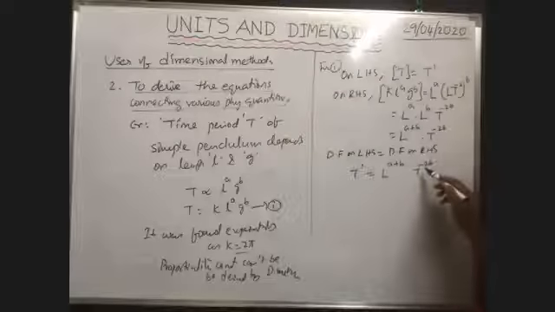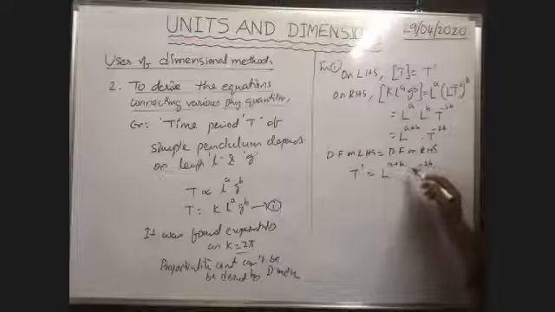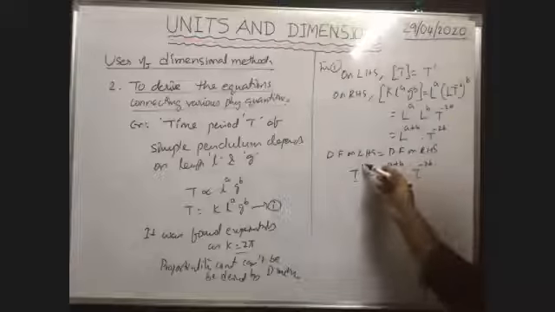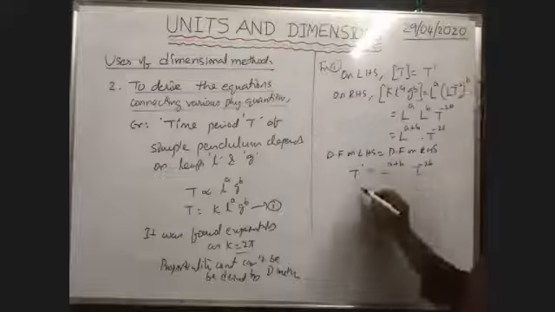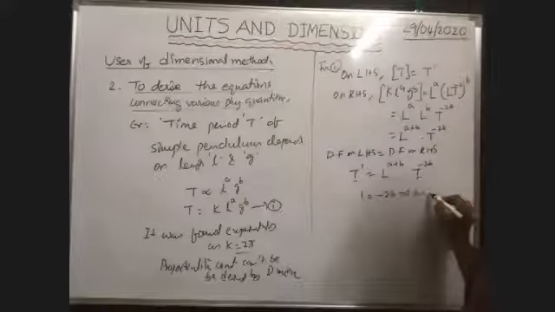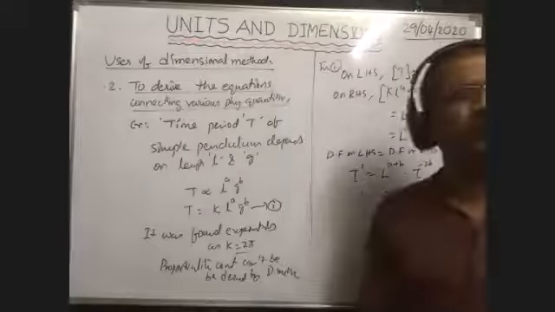What is the power of time here? -2B. Here bases are equal, so powers can be equated. That's why 1 is equal to -2B, which implies B is 1 by -2, that is -half.